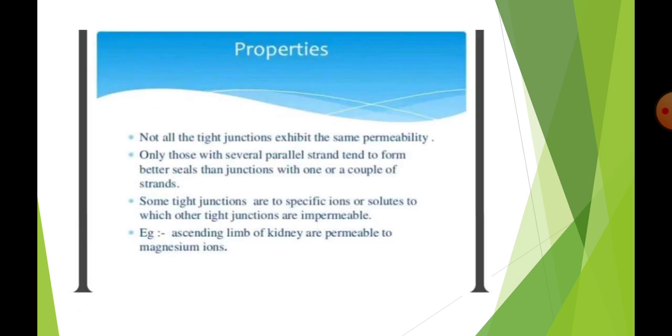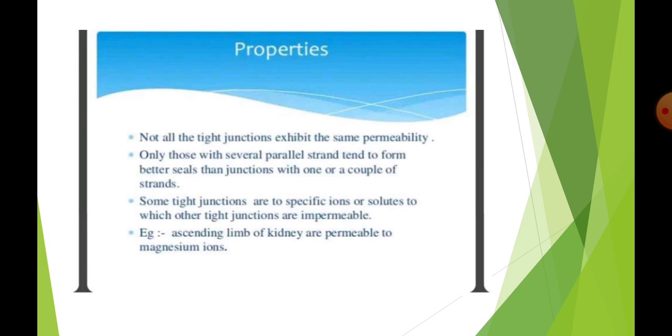Next, we talk about the properties of tight junction. All the tight junctions do not exhibit the same permeability. Different tight junctions have different permeability. The next point is that several parallel strands perform better than a couple of strands. We already said that tight junction is composed of sealing strands.